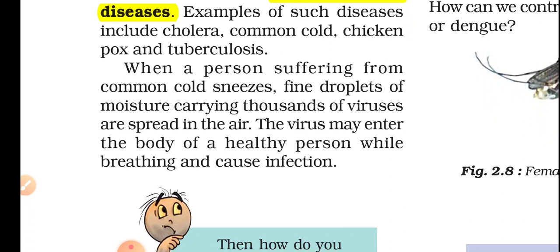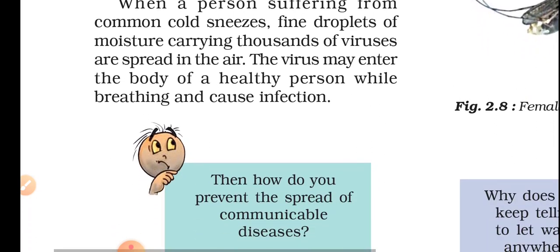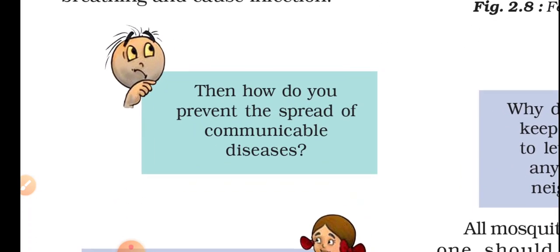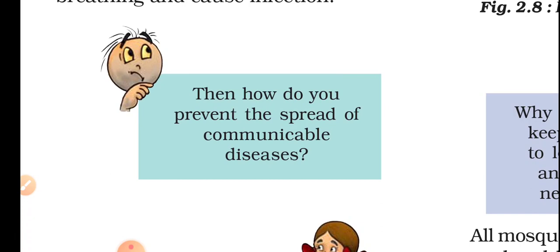Continue reading. The virus may enter the body of a healthy person while breathing and cause infection. That's what happens if you come in contact with the infected person. There's a question for this. Then how do you prevent the spread of communicable diseases? How can we?